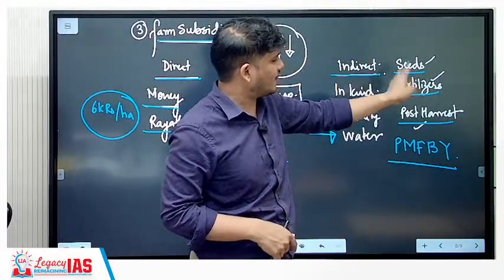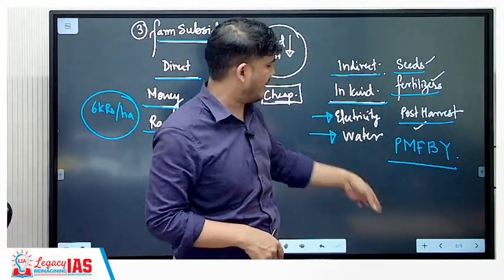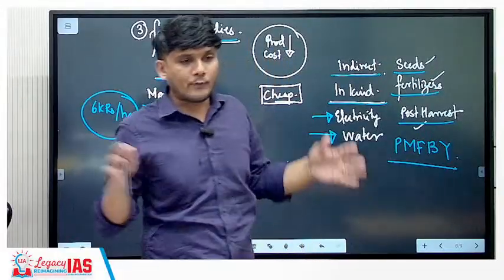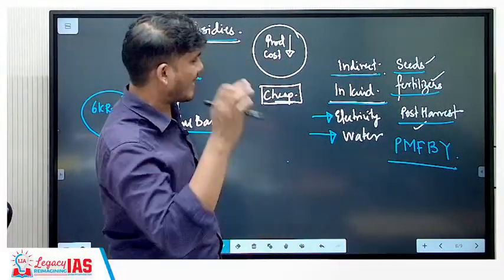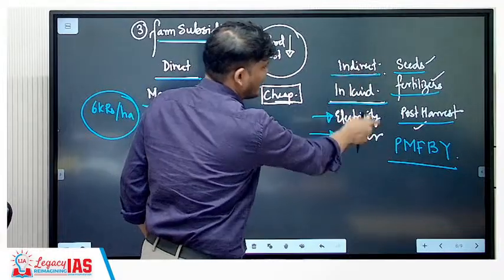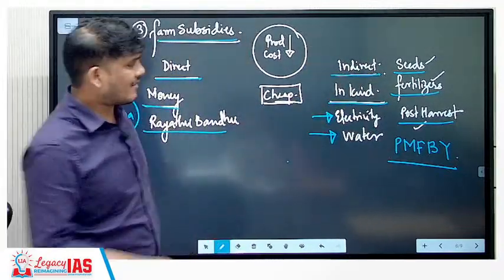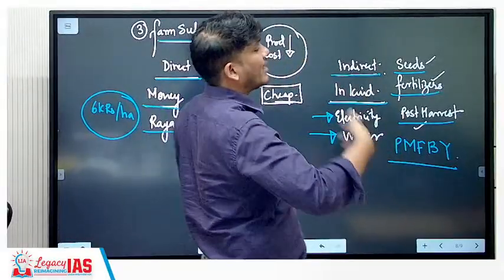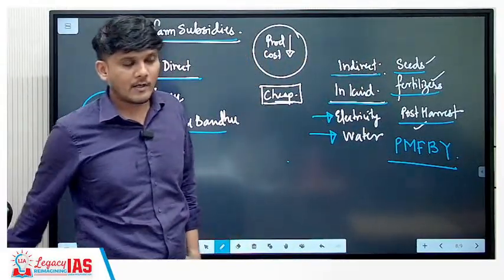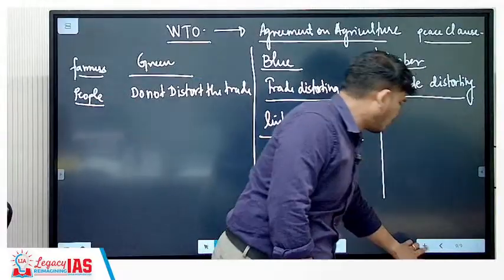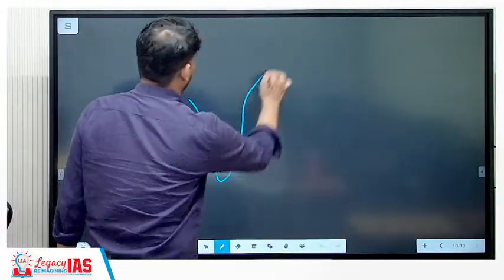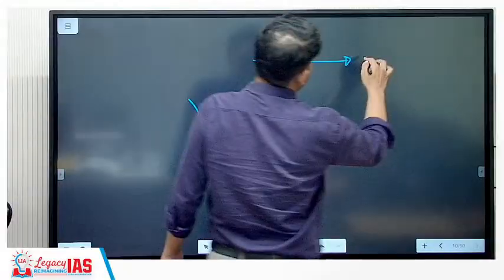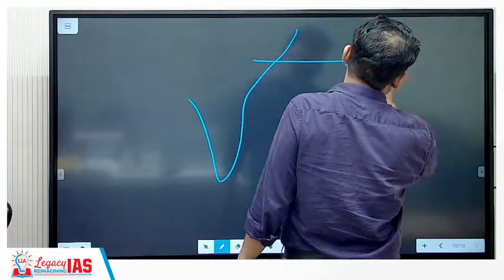Seed is subsidized, fertilizer is subsidized, electricity is free, water is free. So the production of 1 kg of rice or any commodity will be less per unit. As a result, a huge amount of production can take place, and that produce can be exported to other countries. When that produce gets exported, it will come from India at a cheap price.